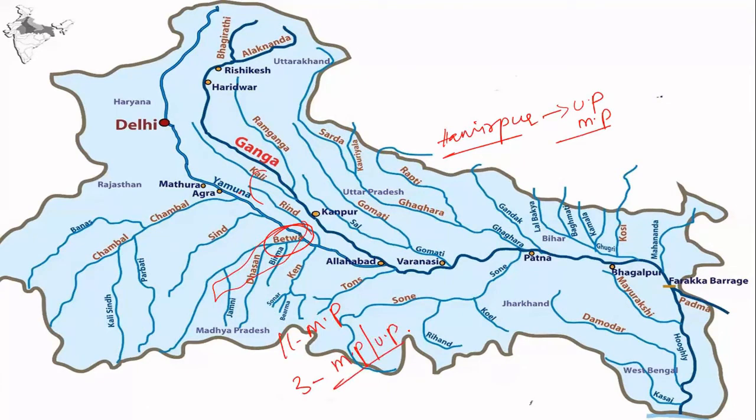If you talk about the major tributaries of this Betwa River, those are the Halali and Dhasan rivers. Now let's talk about the Dhasan River.